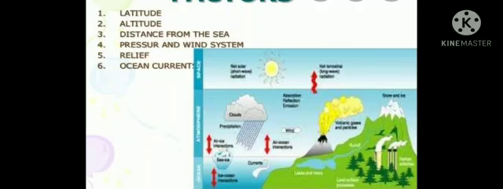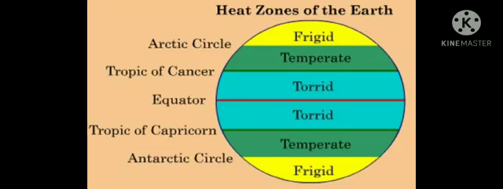The question arises: why are climates different? The kind of climate a place has depends on many things. First is the distance of a place from the equator. That means the climate of a place depends on how far the place is from the equator. Places near the equator get the direct rays of the sun, so they are hot. Places near the poles, on the other hand, get slanting rays, so this makes these places very cold.